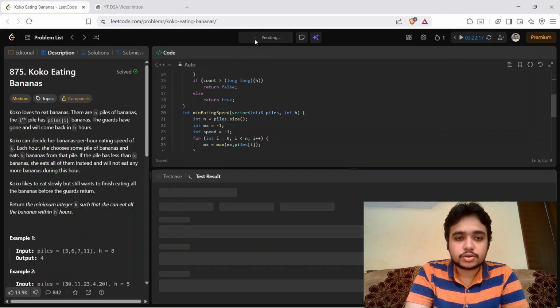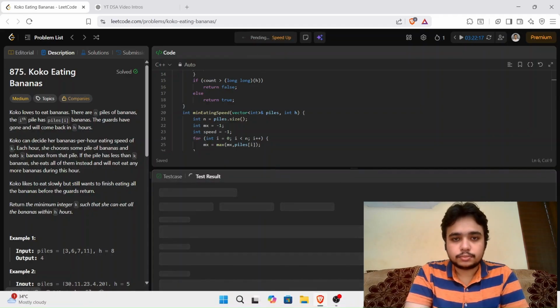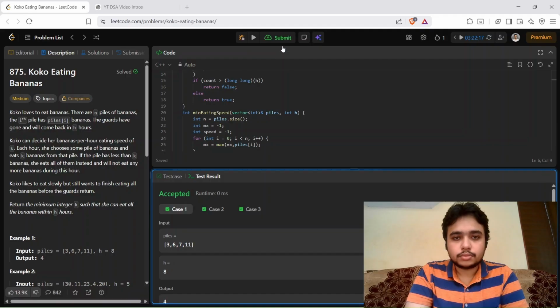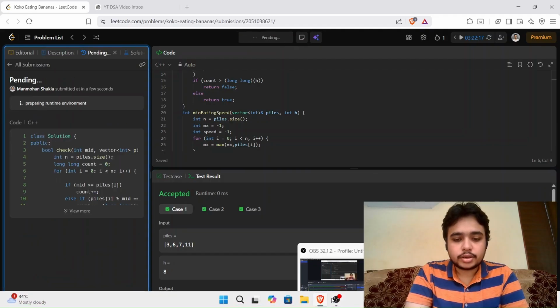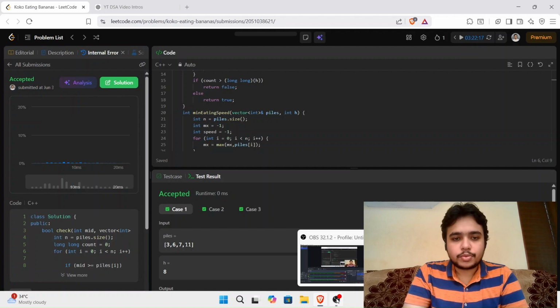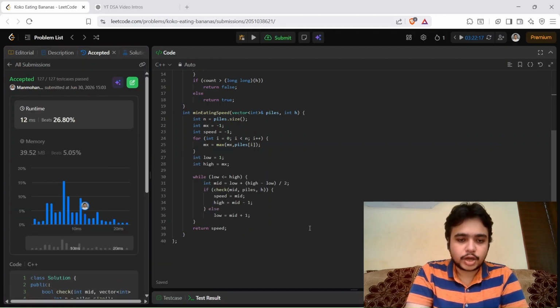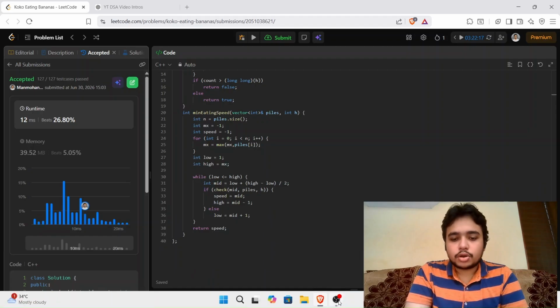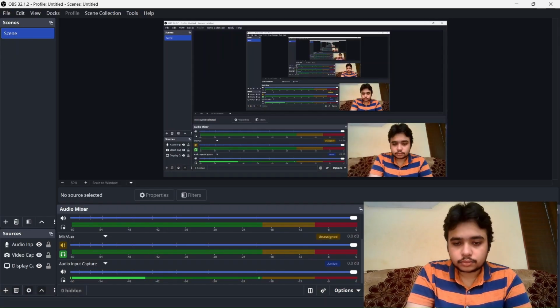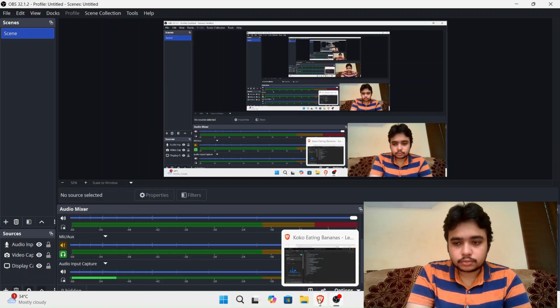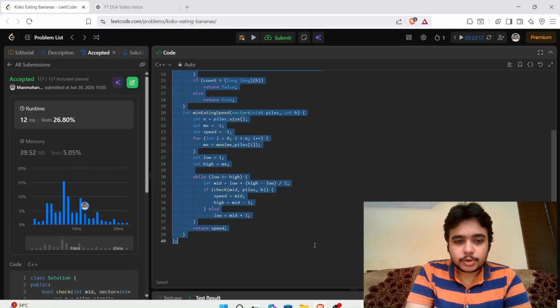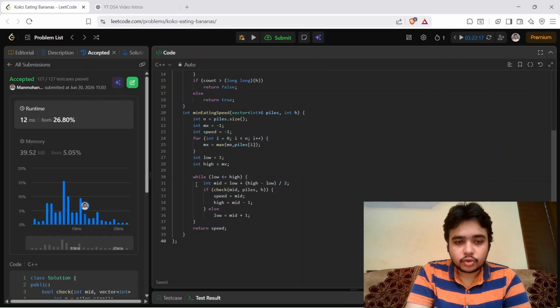And we will run the question. As you can see, this runs properly. The space complexity is O(1). The time complexity for finding the maximum is O(n), and for binary search it is O(log n) iterations each costing O(n). So the whole time complexity is O(n log n), and the space complexity is O(1).